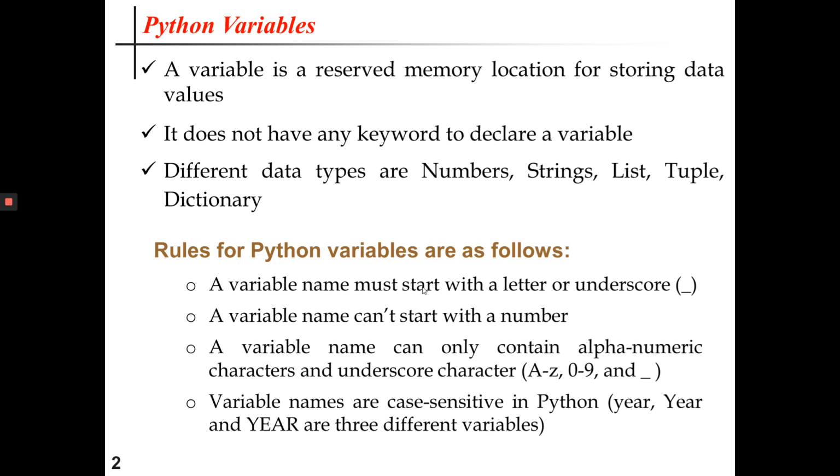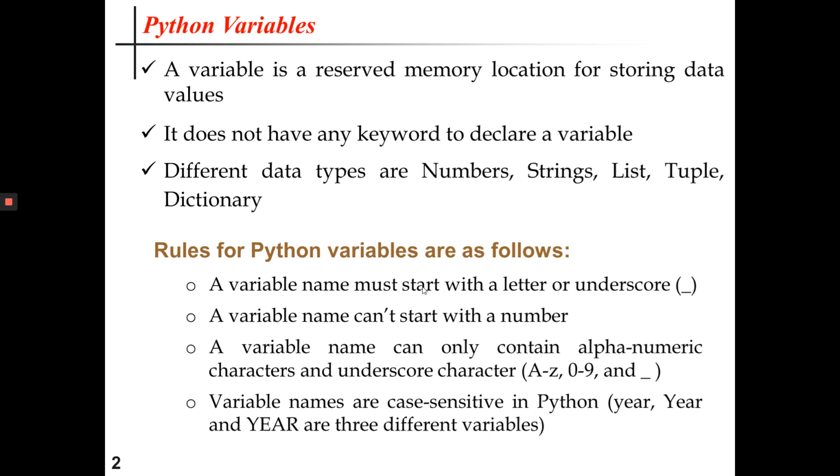Variable names are case sensitive in Python. Here all the letters are small, here y is capitalized, and here all the letters are capitalized, basically representing three different variables. So that is the rule for the naming of the Python variables.